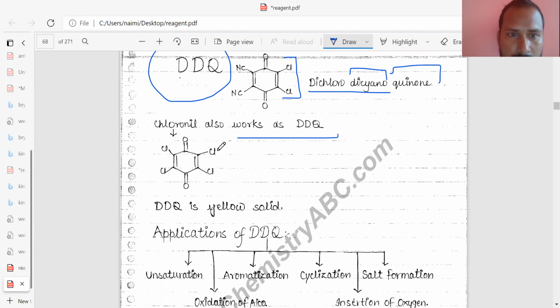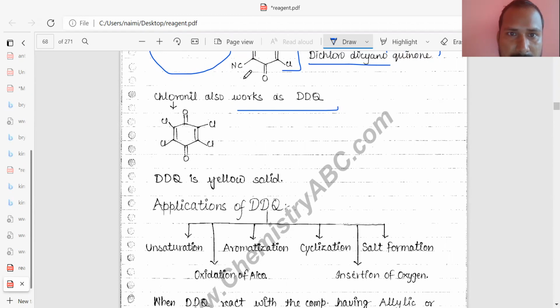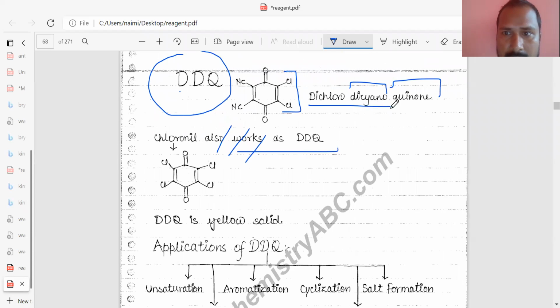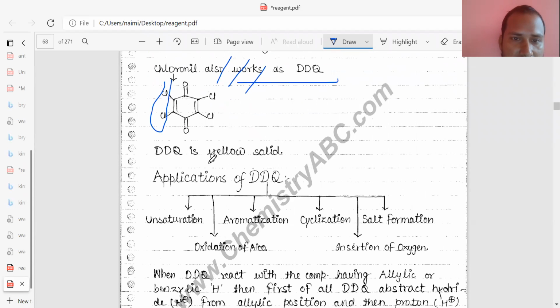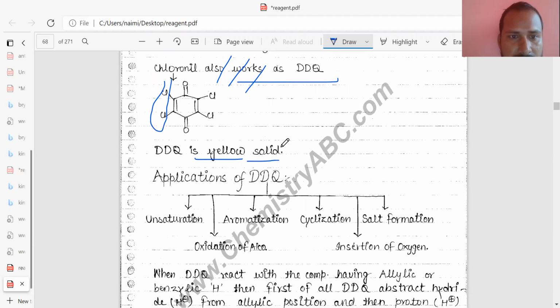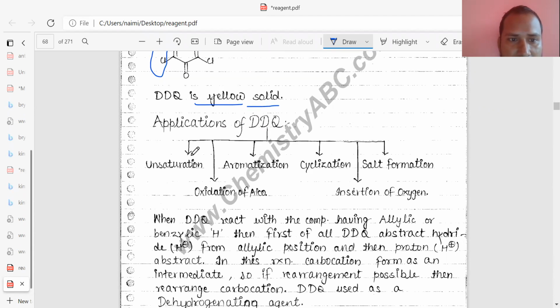You can say it is not similar, but it is mimetic to dichlorodicyanoquinone, because the only difference is nitrile with chloro. If you see the physical nature of DDQ, it is yellow in color and solid in nature. Applications of DDQ: it is used for unsaturation, oxidation of alcohols, aromatization, cyclization, salt formation, and